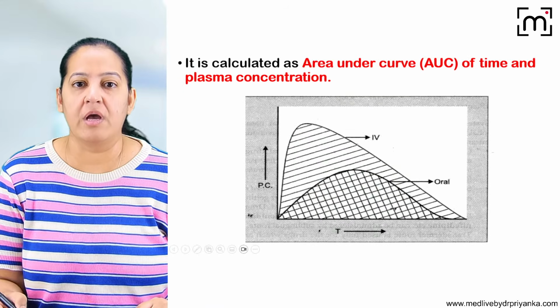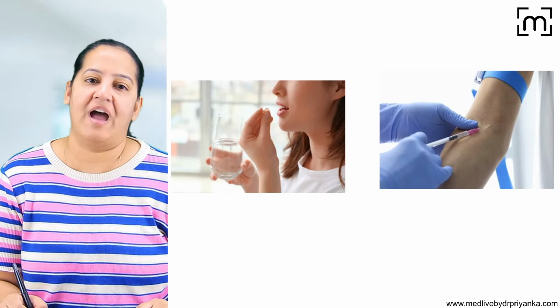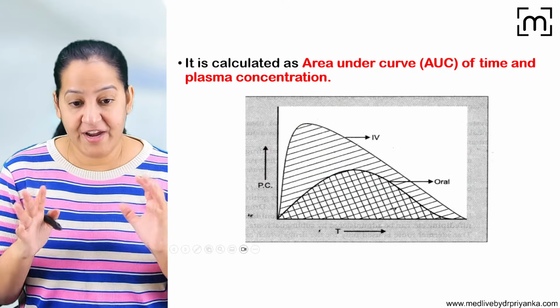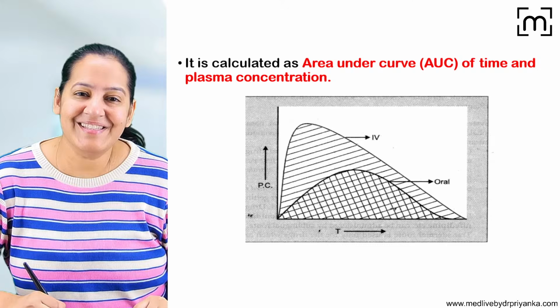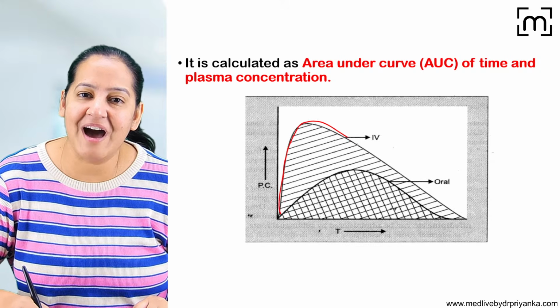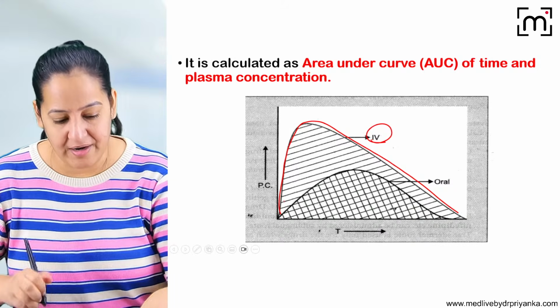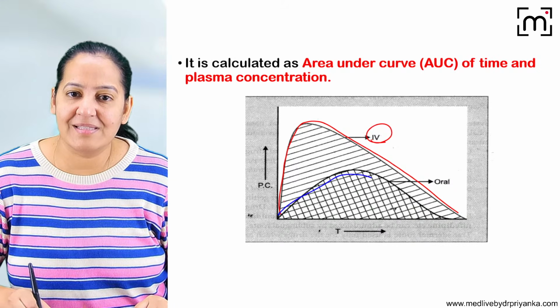It is taking the oral route. And here the patient is taking it with the IV route. We are giving the patient the IV route. Calculate the graph. So we got two graphs. The area under this graph is IV for the same drug, and for the same drug, the area under this curve is oral.